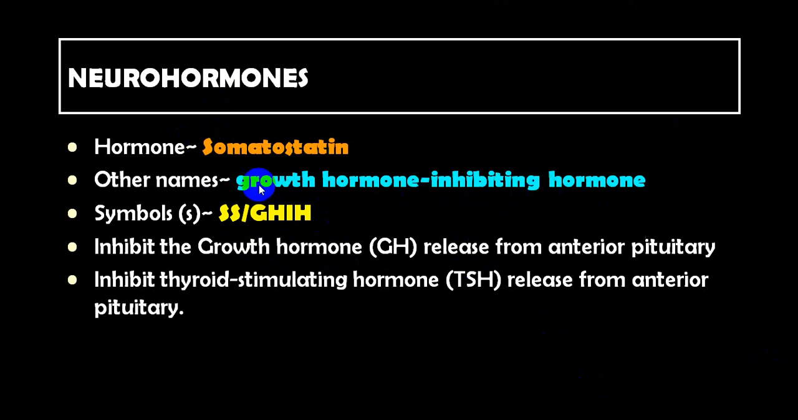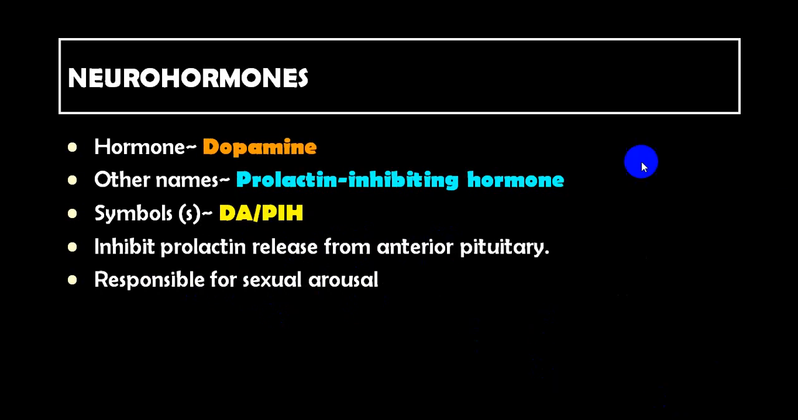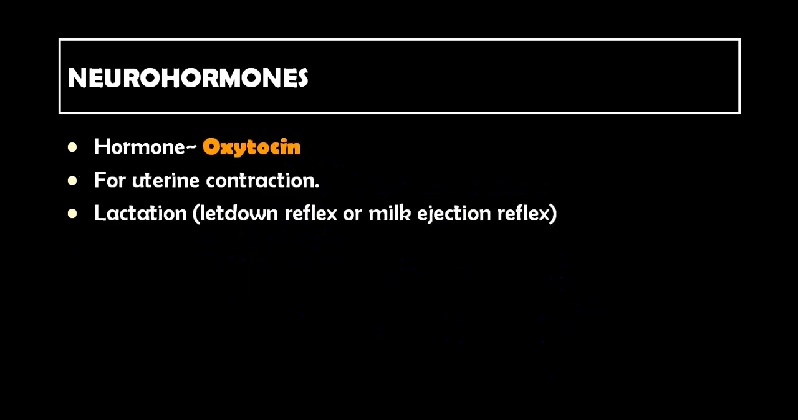Somatostatin is an inhibitory factor for growth hormone. So growth hormone inhibiting hormone, or SS, that is somatostatin, or GHIH, growth hormone inhibitory hormone, will inhibit the release of growth hormone as well as it will inhibit TSH. So it inhibits two factors. Dopamine is also called prolactin inhibitory hormone, DA or PIH. It will inhibit prolactin release from the anterior pituitary, and that's why it is also responsible for sexual arousal.